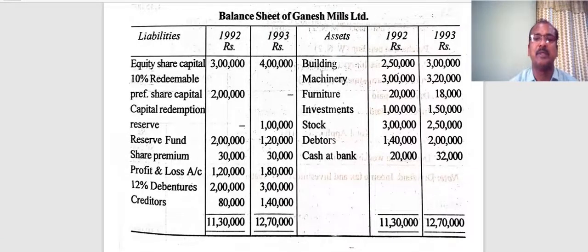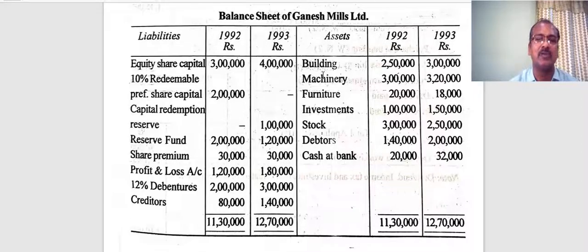Let's get into the problem. Balance sheets of Ganesh Mills Limited are given for the years 1992 and 1993. I keep on telling you, this is only a model. Do not worry about the years because they are related to the 1990s. It doesn't mean that they are older problems. The concept holds good even today. That is what you have to understand. You can assume that the balance sheets are given for the years 2017 and 2018 as well. So it's very simple. Let's get into the details of the balance sheets for the years 1992 and 1993.